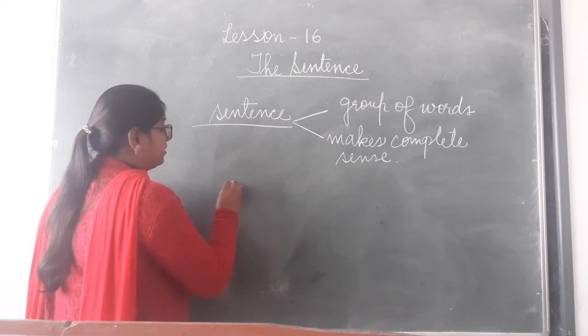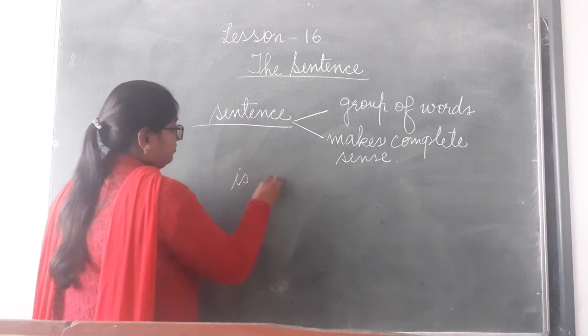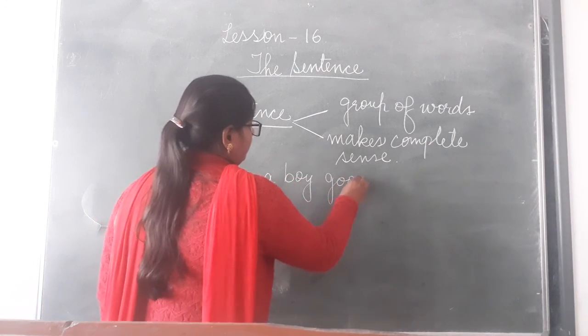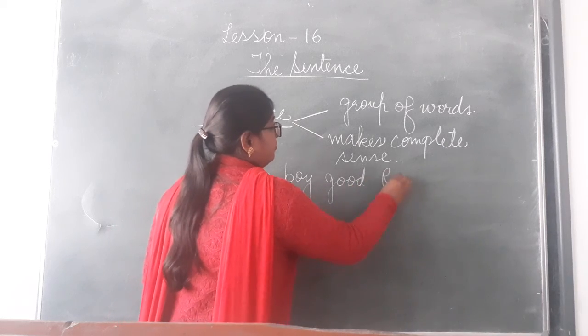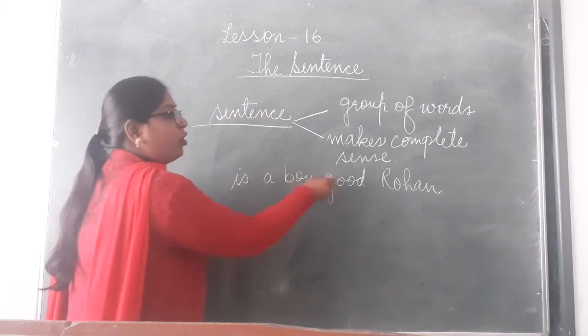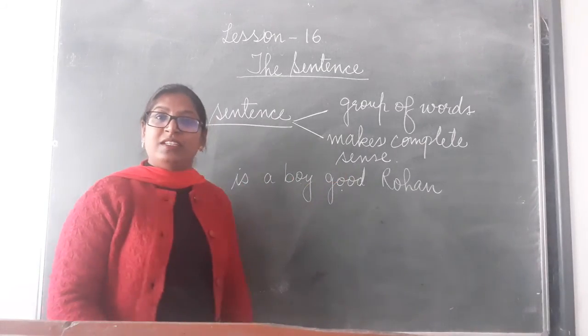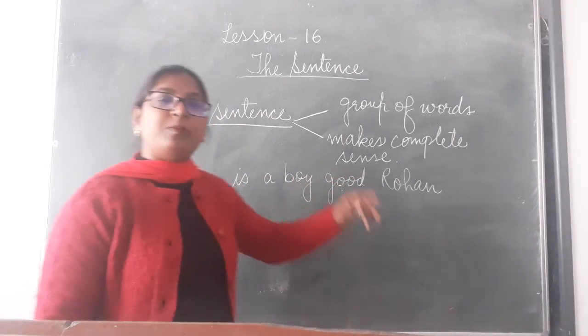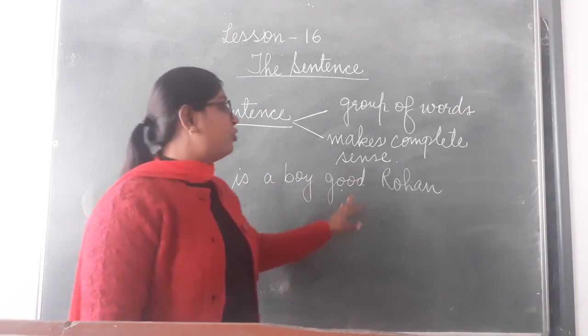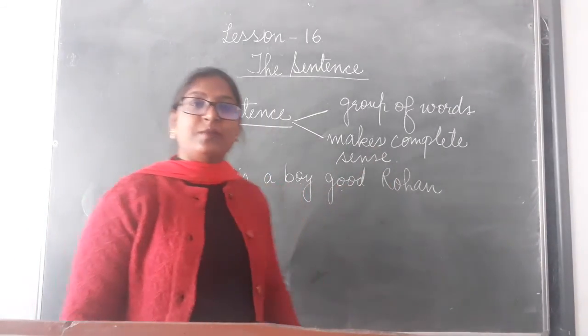If I write here, is a boy good Rohan? Here we can see a group of words. 1, 2, 3, 4, 5 words, isn't it?